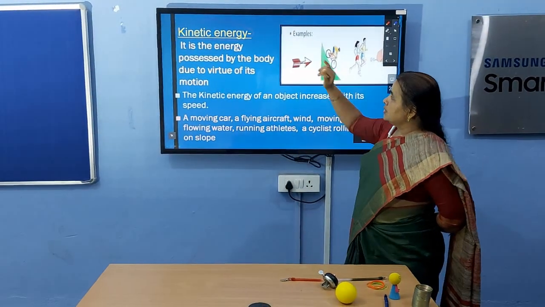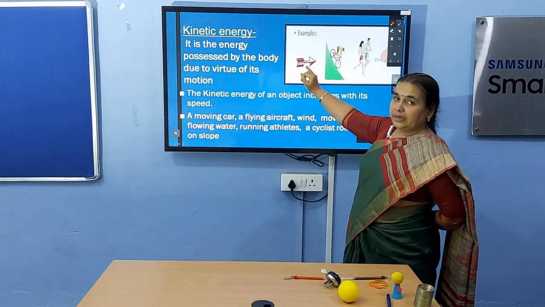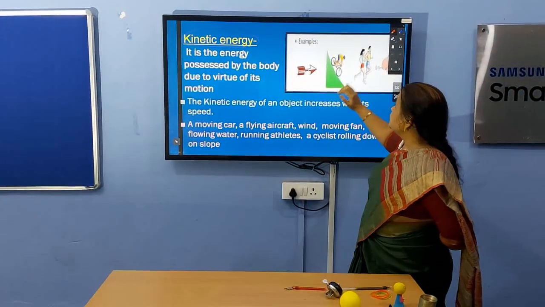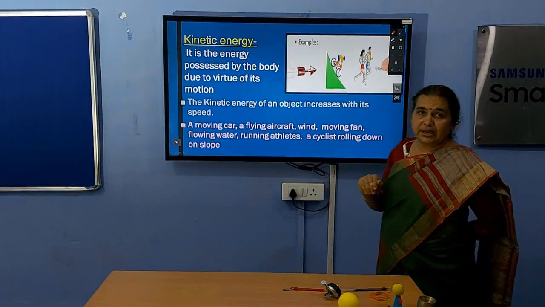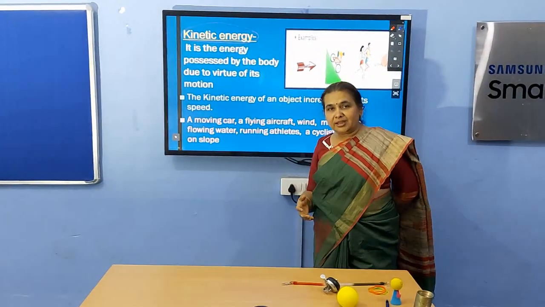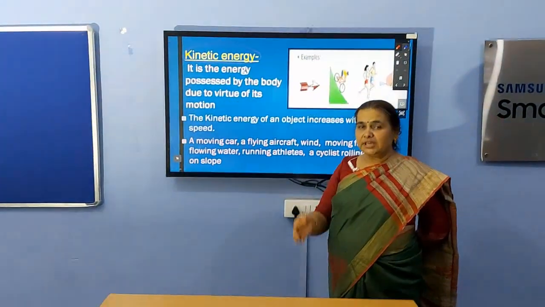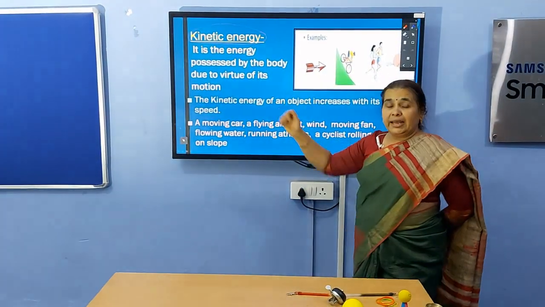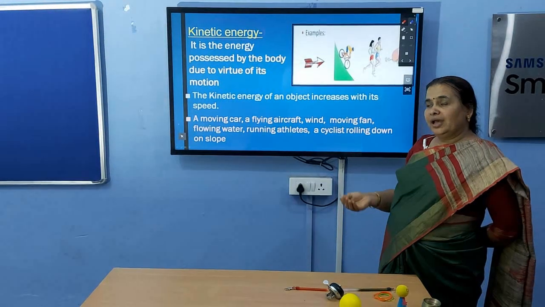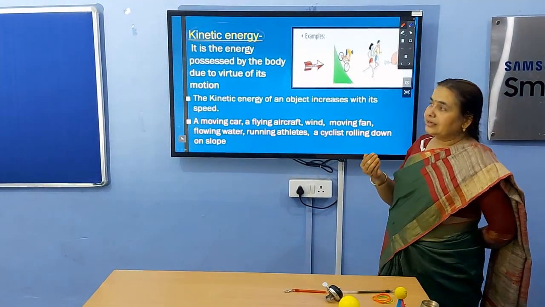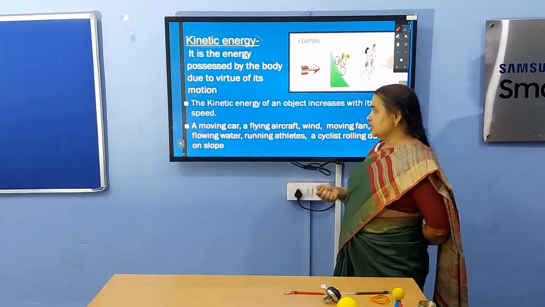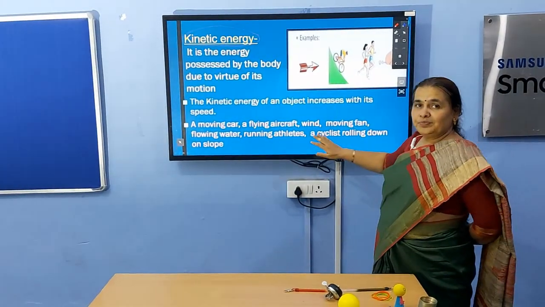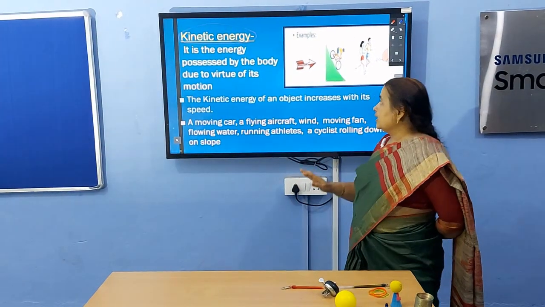This arrow is possessing kinetic energy, this cyclist is possessing kinetic energy, these moving athletes are possessing kinetic energy, moving fan, moving car, everything which is in motion possesses kinetic energy. We will derive the formula for kinetic energy, and from the formula we will get the fact that it depends on the speed of the moving object. See the examples, these all possess kinetic energy.